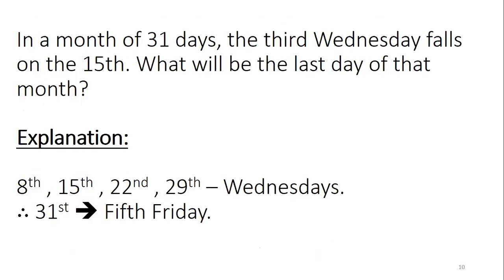Now in a month of 31 days, the third Wednesday falls on 15th. What will be the last day of the month? So let the third Wednesday fall on 15th. So 15 plus 7, 22nd. 22nd plus 7, 29th is Wednesday. Now 15 minus 7, 8th will be a Wednesday. Now 8 minus 7, the 1st is also a Wednesday. So totally 5 Wednesdays are there.